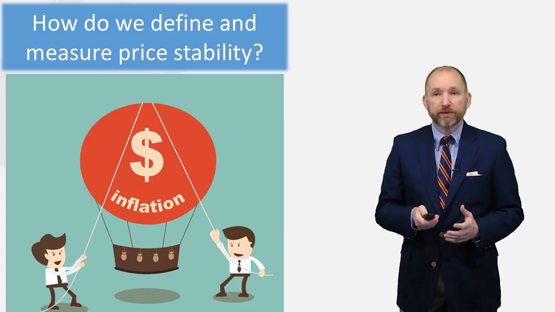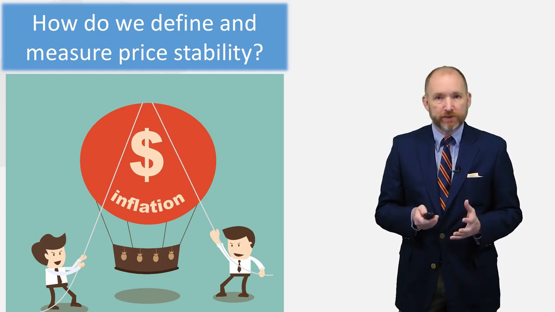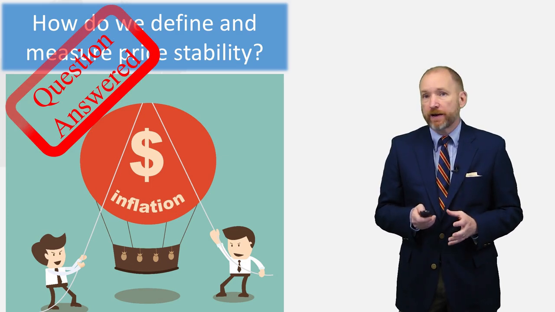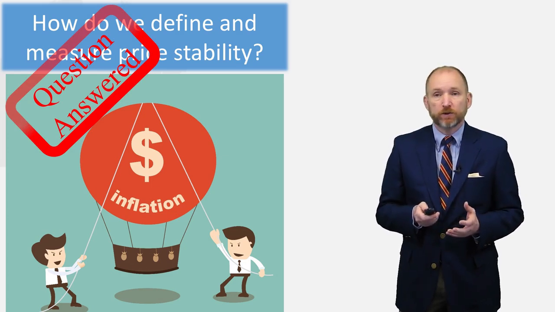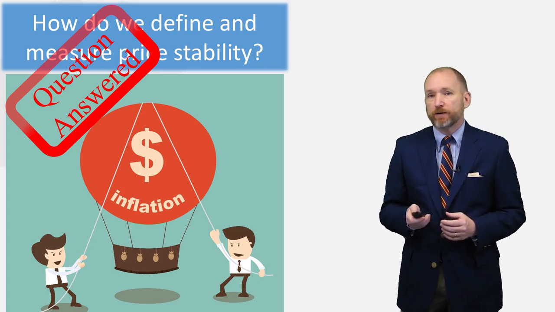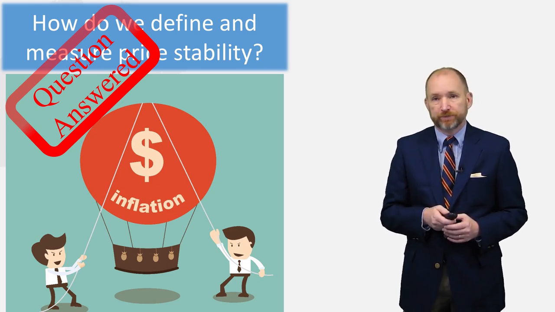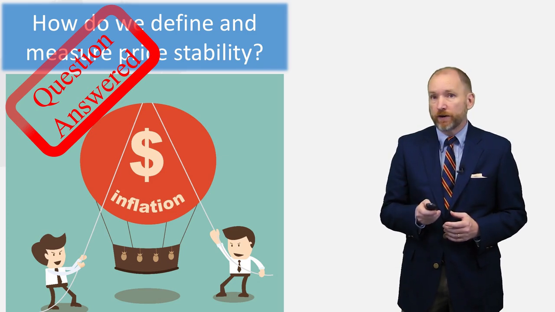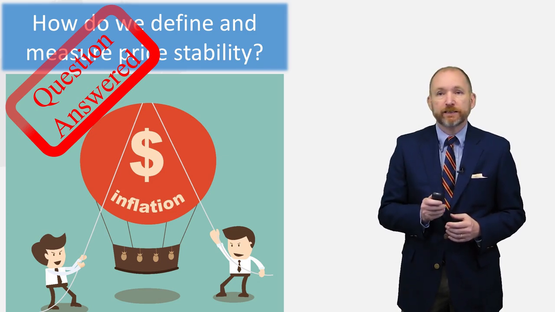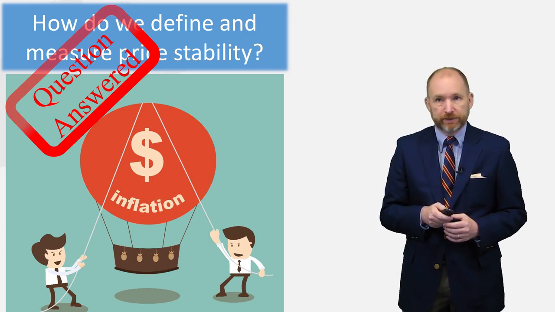As we wrap up, let's conclude by summarizing the key question. How do we define and measure price stability? Money is valued because it provides purchasing power. The Consumer Price Index is a tool that allows us to measure purchasing power of money that is held by consumers. Inflation is the growth rate of the CPI. Thus, price stability can be measured as a low and stable growth rate of this price index.